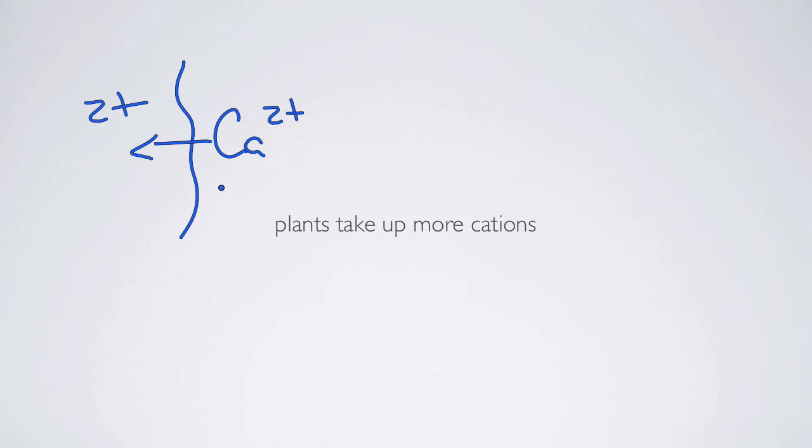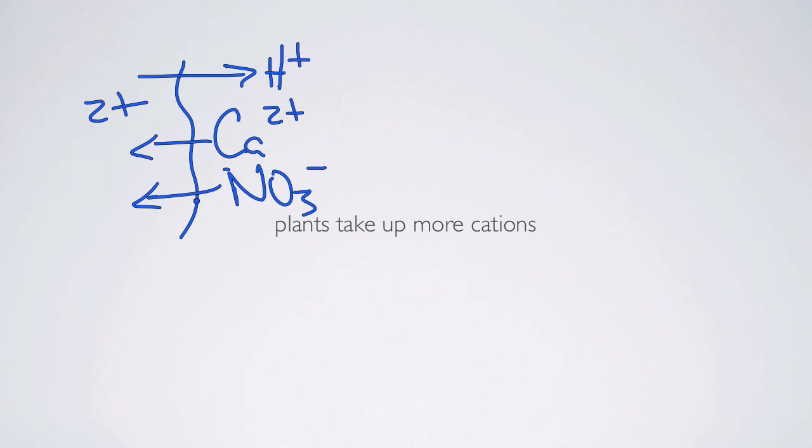It can bring in something that has a negative charge to balance out the positive charge that it just brought in with the calcium or the cation in general. Alternatively, it can balance that charge by secreting protons. If it's not maintaining charge balance by taking up anions to balance out cations, then it has to pump out protons, or else you start to build up charge and it gets even harder to bring in additional cations.